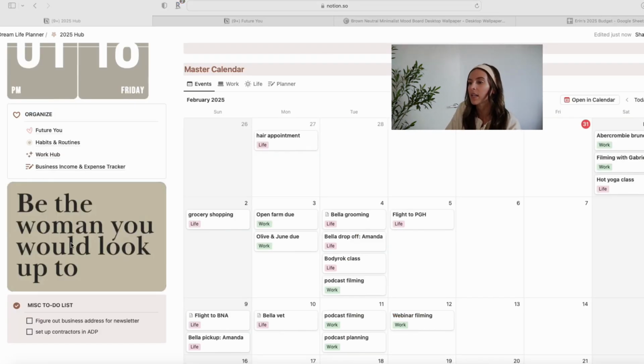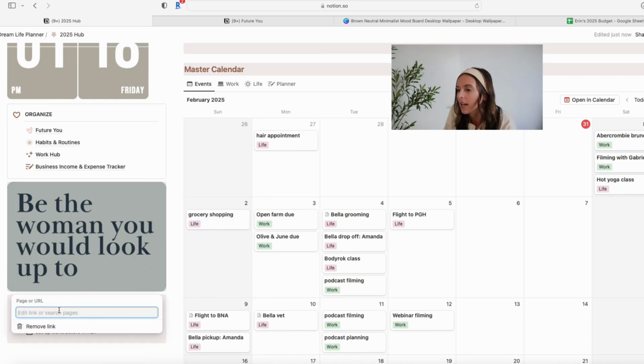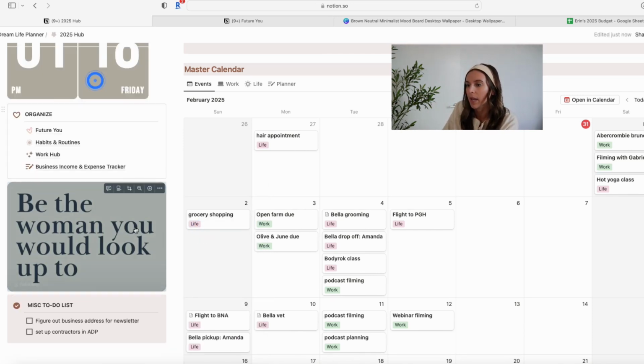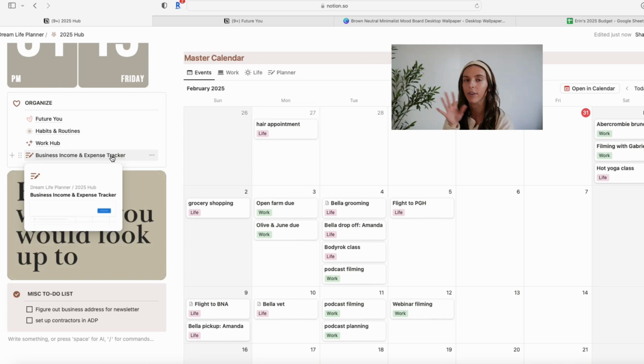As for the rest of these buttons over here, this page links to my monthly tab. So what I did was I came in here and I hit edit link, and I switched that from January to February just by searching my February page. So now this button links straight to my February page, as opposed to last month, when this picture linked to my January page. And here I have my business income and expense tracker. I didn't have to do anything with that because I typically track everything on a quarterly basis when I go to pay my quarterly taxes.